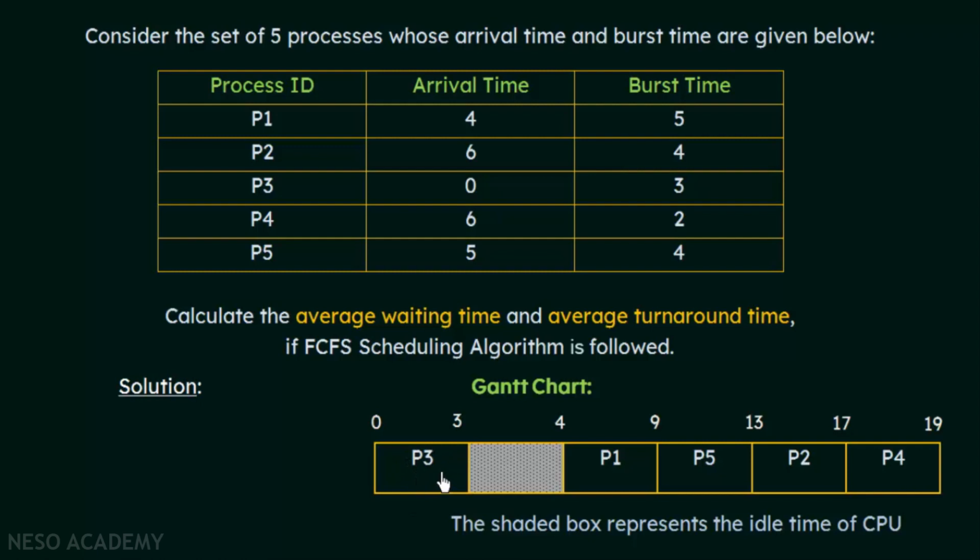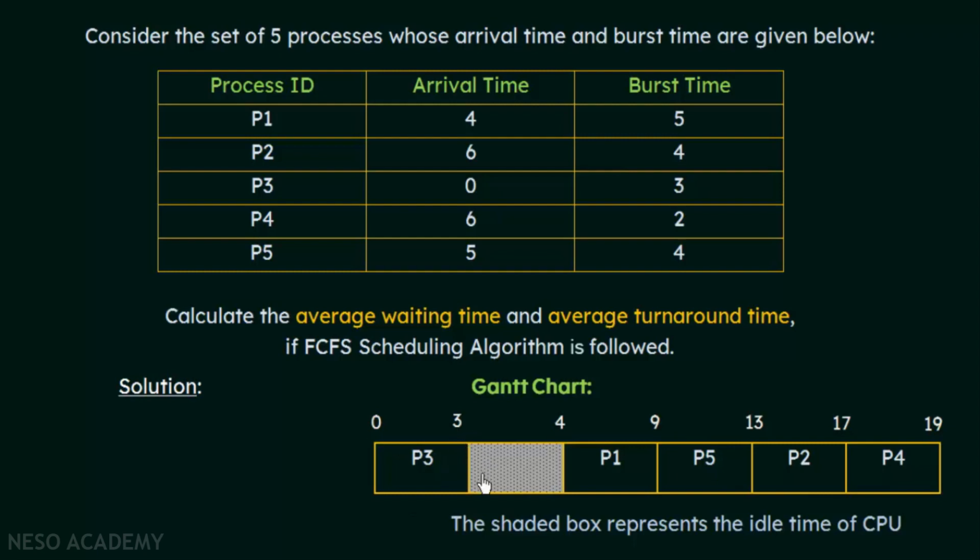Now, how long does process P3 use the CPU? For that, we need to see the burst time of process P3. The burst time of P3 is 3 units of time, so P3 will be executing for 3 units of time, which is why we have shown this 3 here. It arrived at time 0, got the CPU at exactly time 0, and executed for 3 units of time, and hence the completion time of P3 is 3.